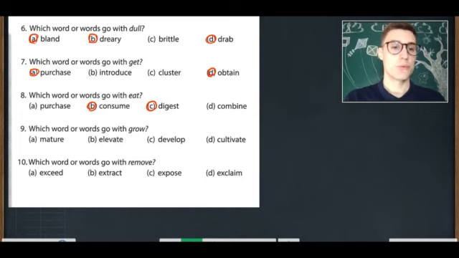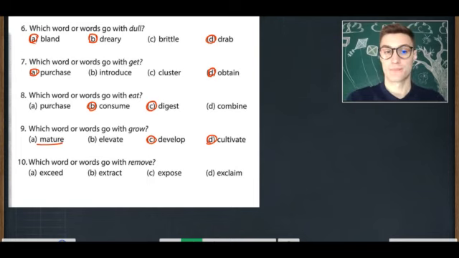9. Which word or words go with grow? A, mature, B, elevate, C, develop, D, cultivate. Which word or words go with grow? C, develop, D, cultivate.